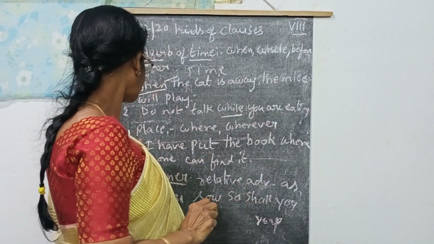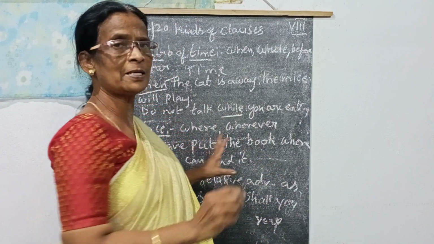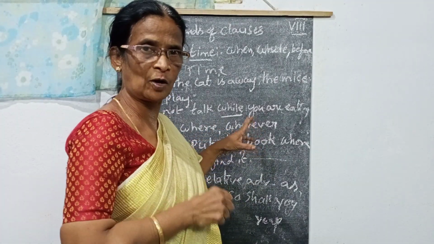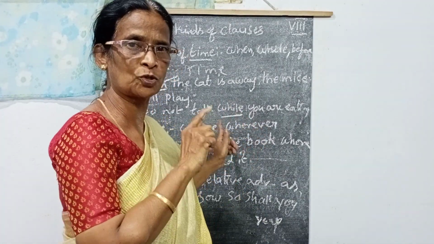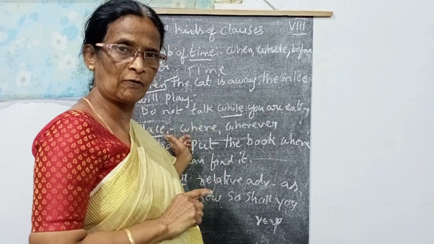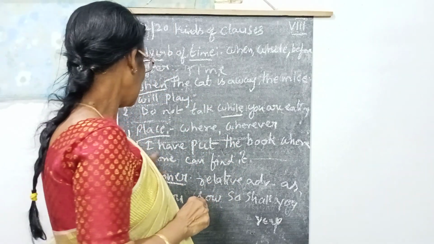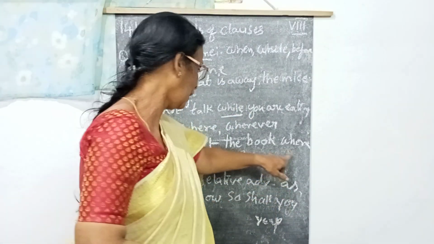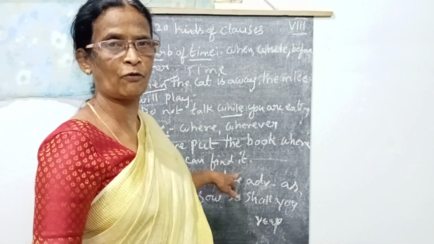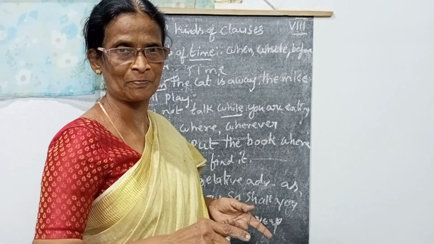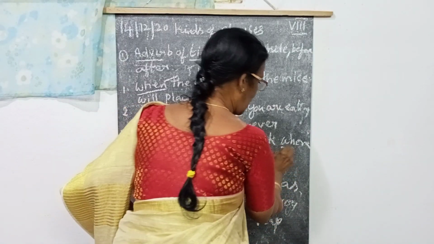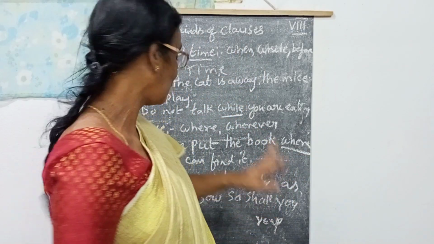The next one, place. Place means where. So where and wherever are followed by the conjunctions to know the adverb of place. I have put the book where no one can find it. Maybe this is a hide and seek game. So I have put the book where? Where shows the place.